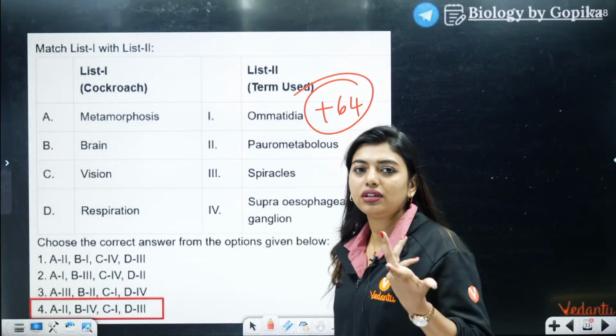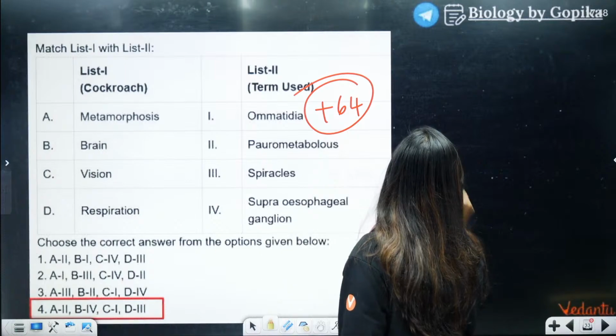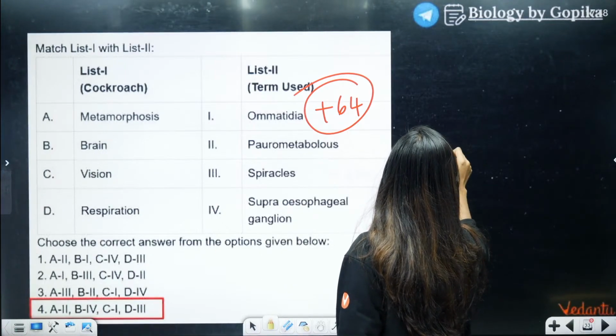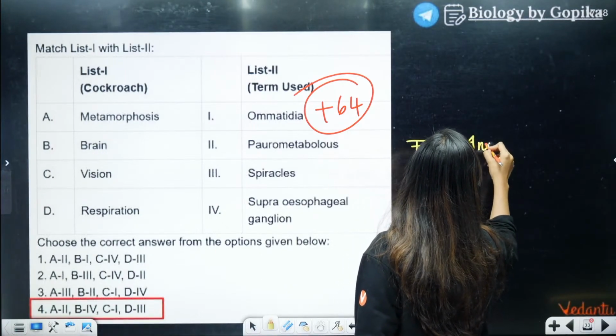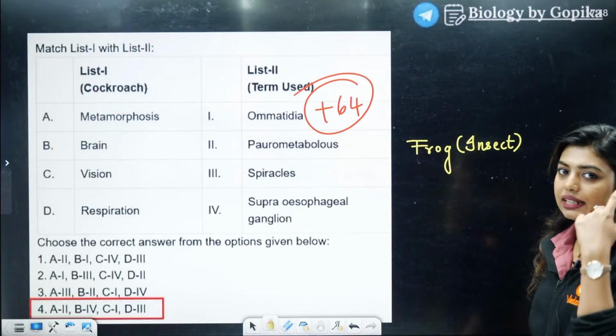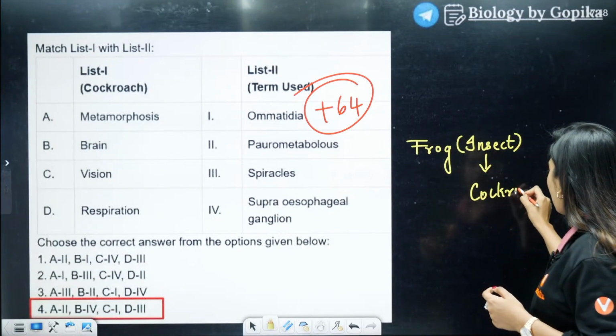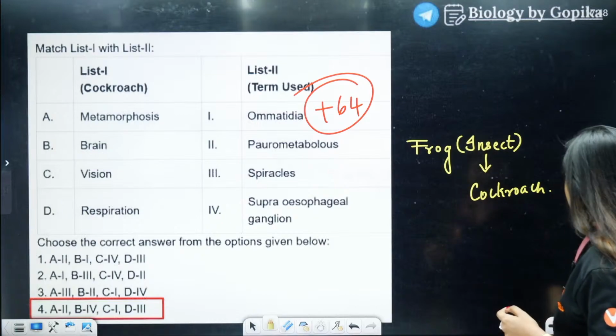Where are you? It is given insect. Frog, in brackets, insect, they have given. Last time also they gave like this, and at the last moment they told you have to study cockroach. So this insect, frog cannot be an insect. It's an amphibian. So insect is who? Cockroach. So you should study cockroach.